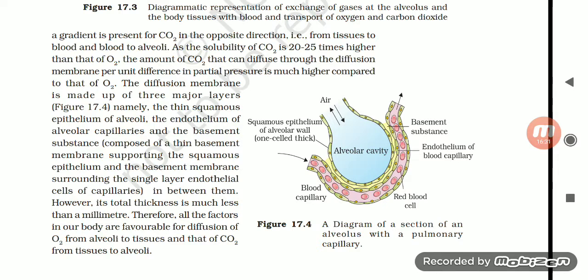Then however its total thickness is much less than a millimeter. Therefore all the factors in the body are favorable for diffusion of oxygen from alveoli to tissues and that of carbon dioxide from tissues to alveoli.